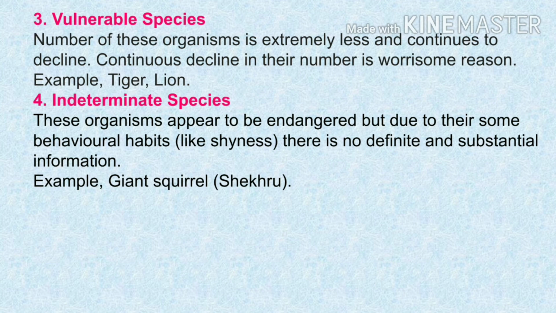Vulnerable species. The number of this organism is extremely low and continues to decline. The continuous decline in the number is a reason of concern. Example, tiger and lion. Indeterminate species. These organisms appear to be endangered, but due to some behavior or habit like shyness, there is no definite and substantial information. Example, giant squirrel, shrew.